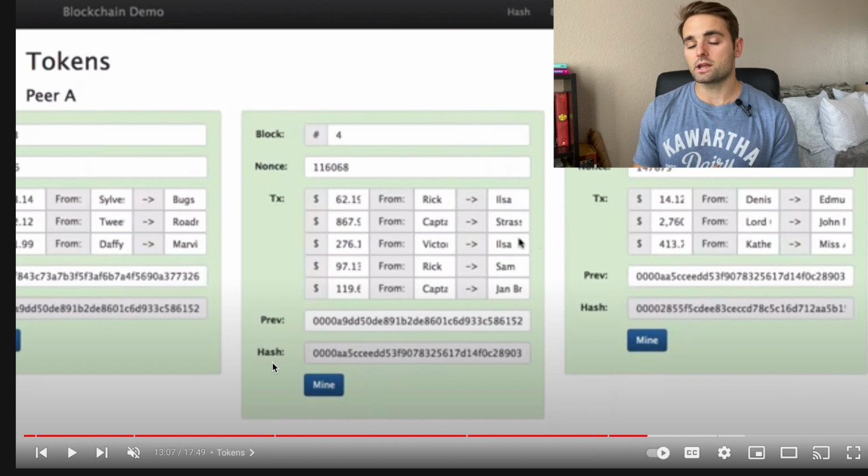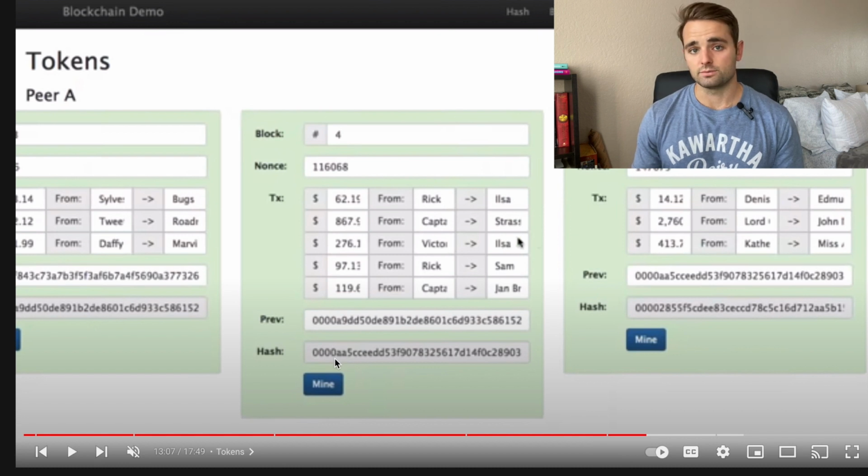And then everybody on the network can verify it's the correct hash based on the number of leading zeros. Bitcoin started with something small like 4, but now there's up to 18 leading zeros because that's how they adjust the difficulty of hashing these blocks.